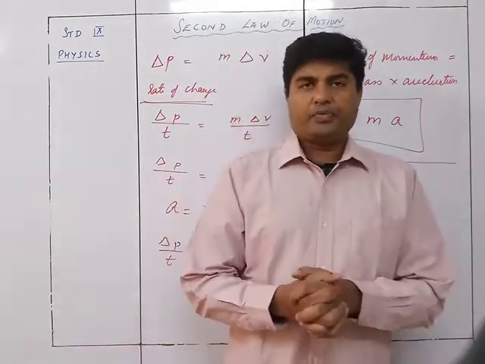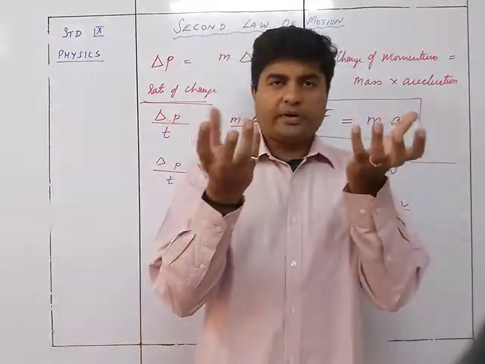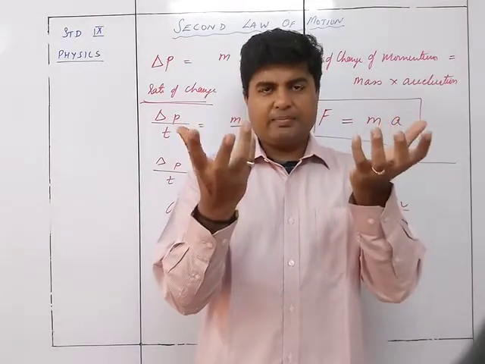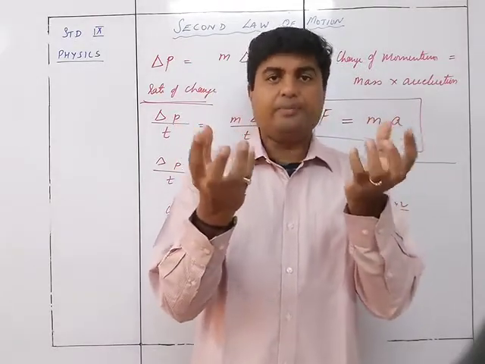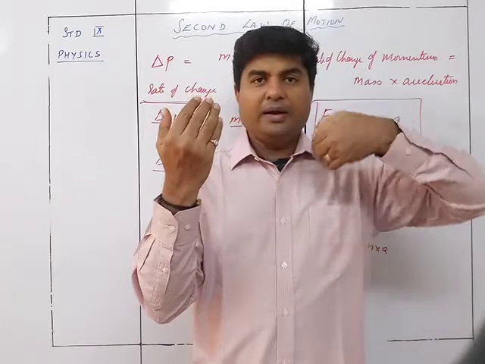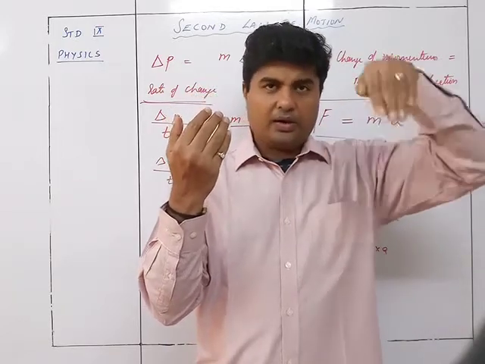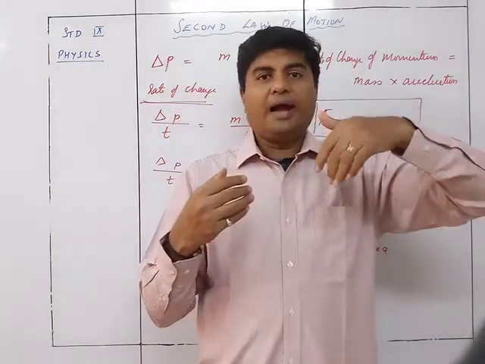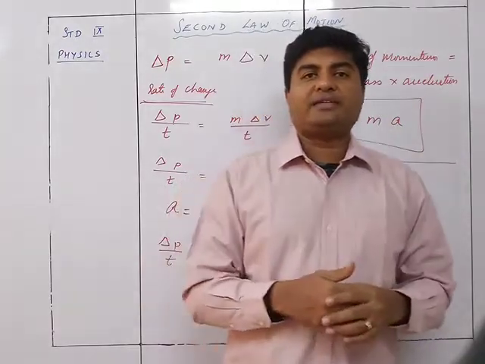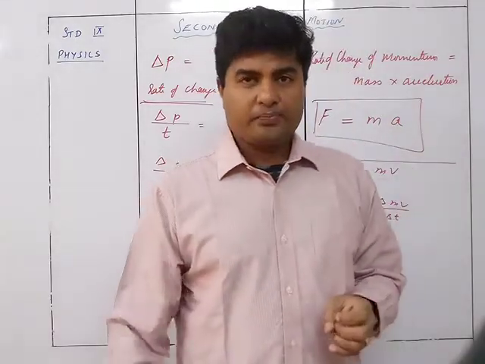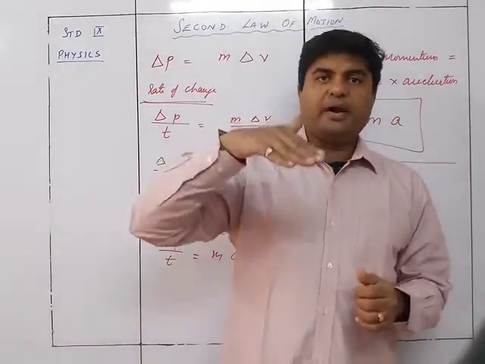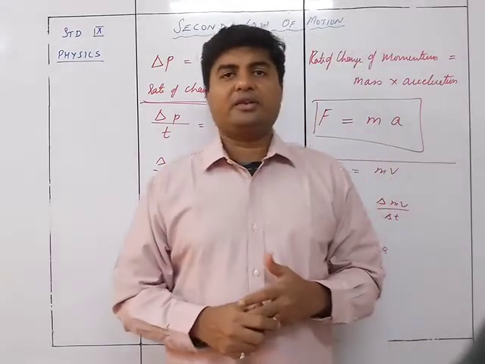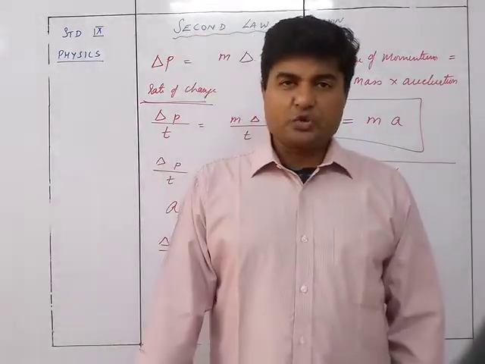So what did he do? He took two balls, same size, same type, everything the same, mass the same. One he hit with a particular force, and it traveled at an acceleration of 5 meter per second square. The other one he hit a bit harder and it traveled at an acceleration of 10 meter per second square.